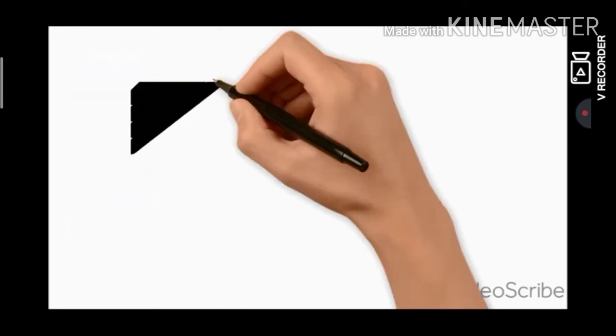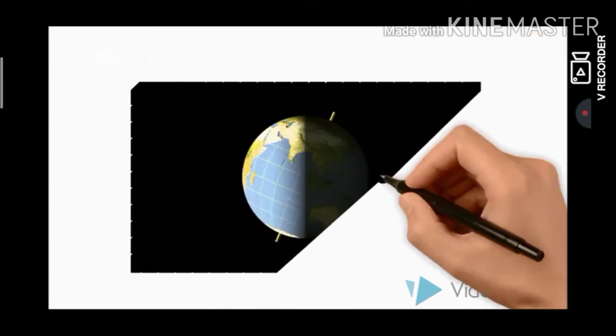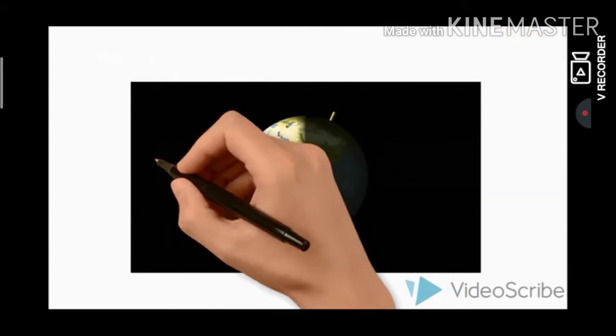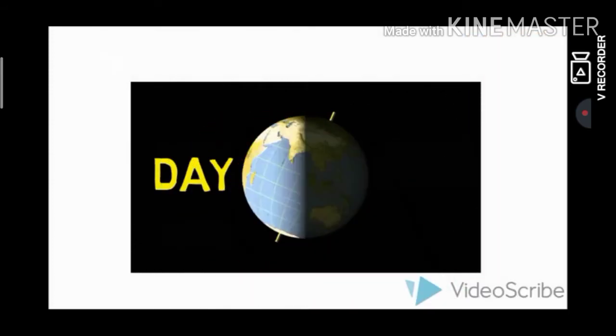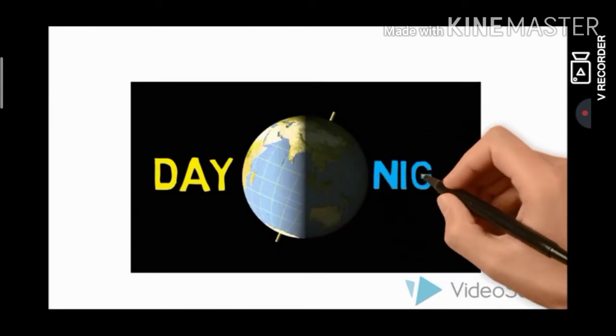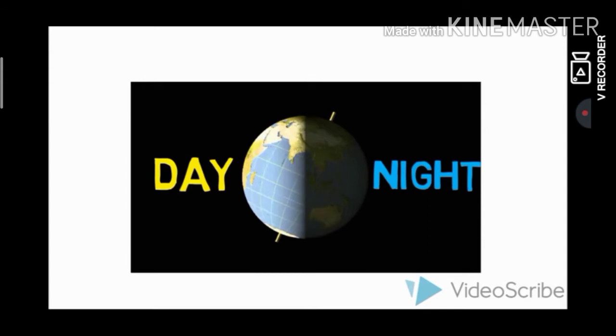If the Earth did not rotate, the portion of the Earth facing the Sun would always experience day, thus bringing continuous warmth to the region. The other half would remain in darkness and be freezing cold all the time. Life would not have been possible in such extreme conditions.